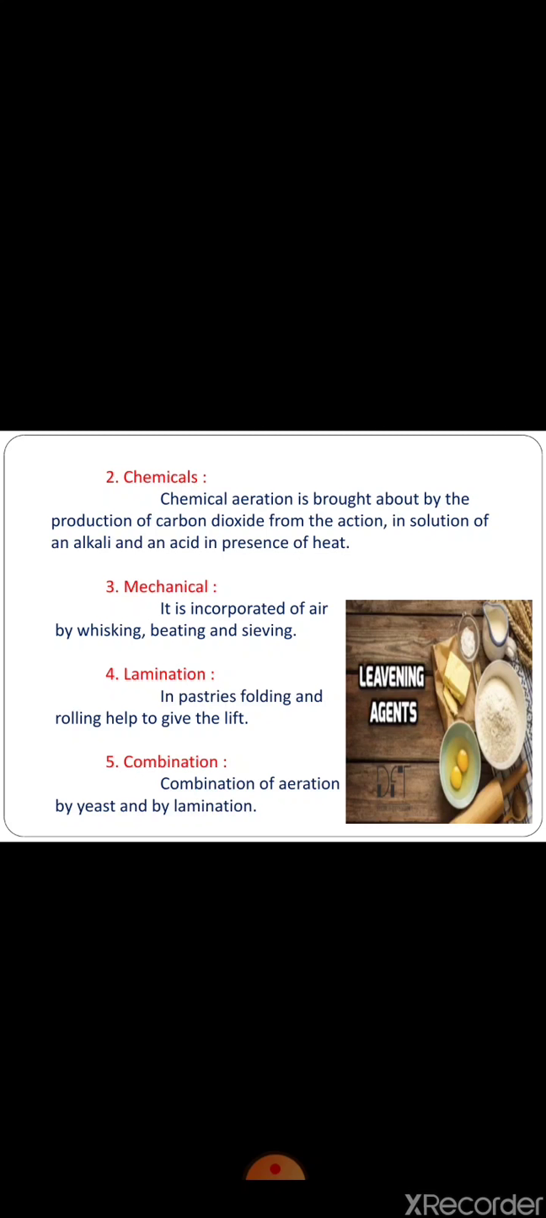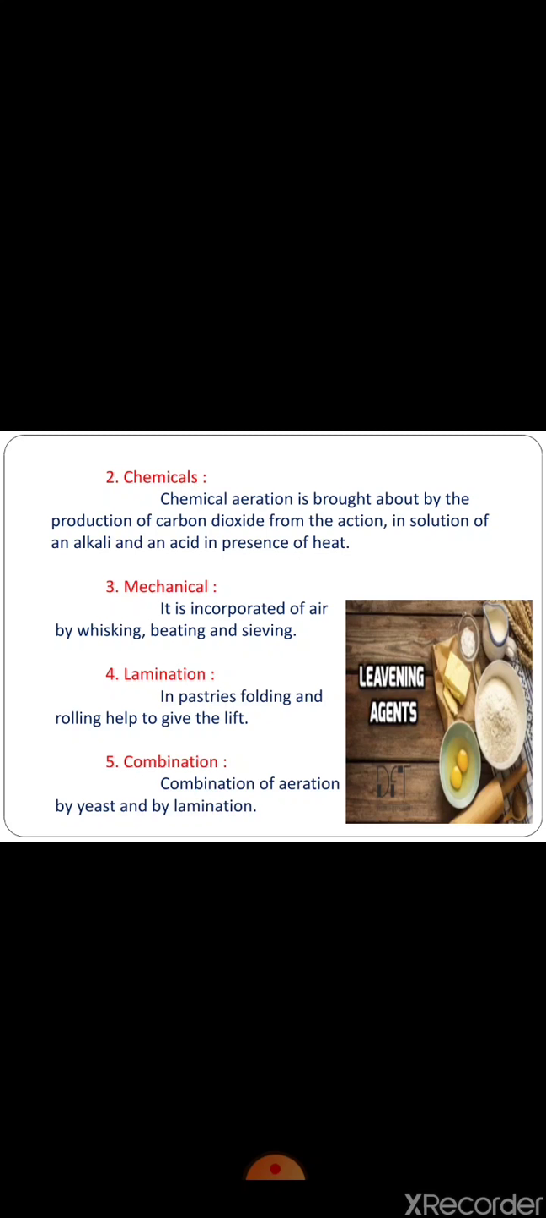Third one, mechanical aeration. It is incorporating air by whisking, beating and sieving. When sugar and egg, fat and sugar, fat and flour, or any combination of these are beaten and whisked together, or flour is sieved, it works as aeration. Whichever way the air is introduced into the mixing, be it by hand, whisk, spatula, or by machine, it is still termed mechanical aeration.